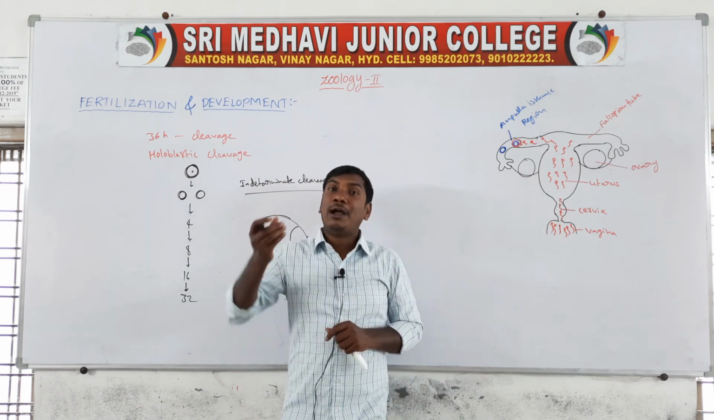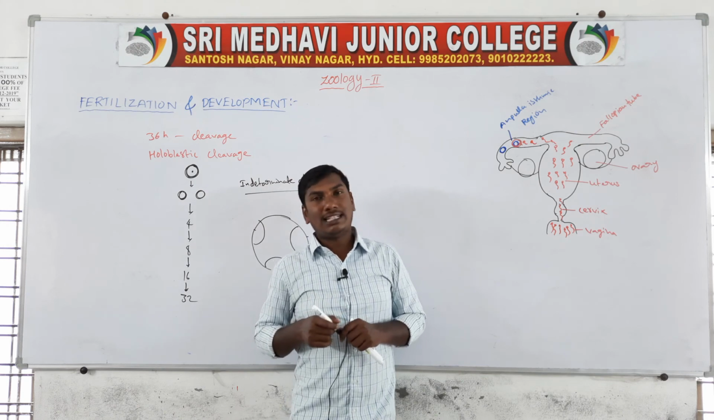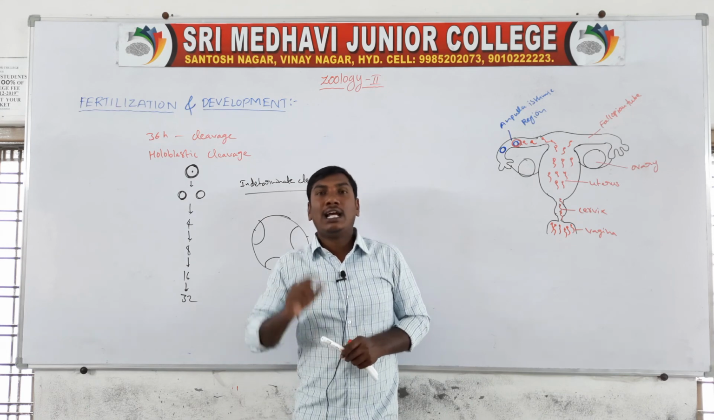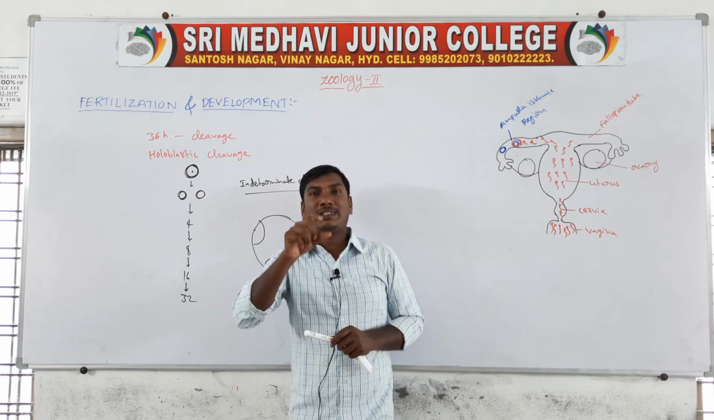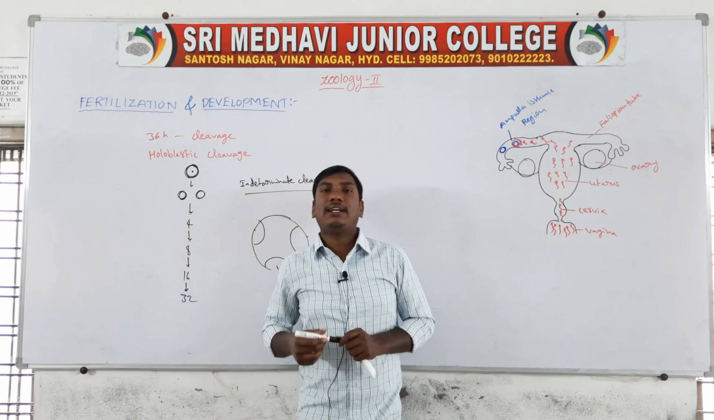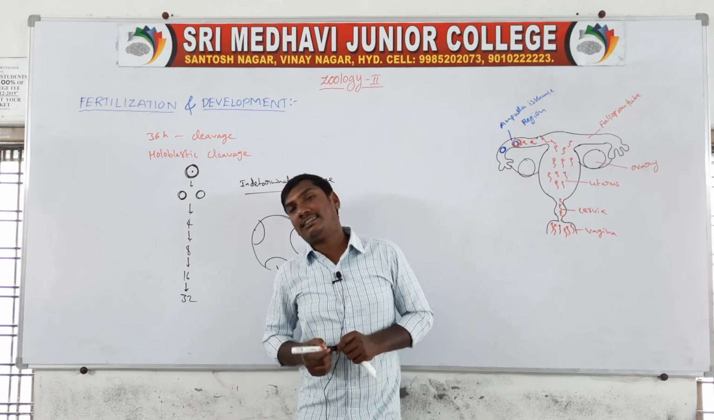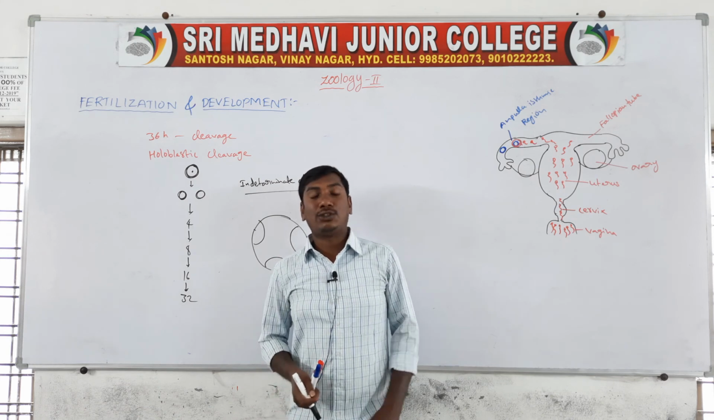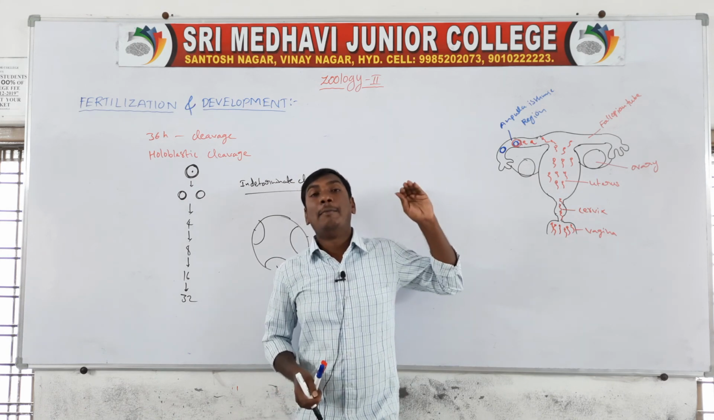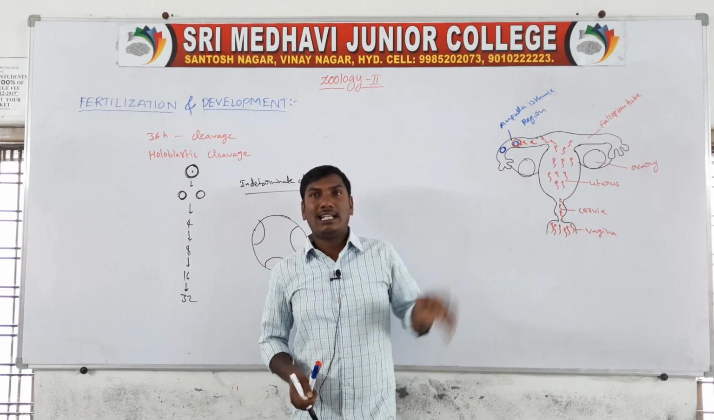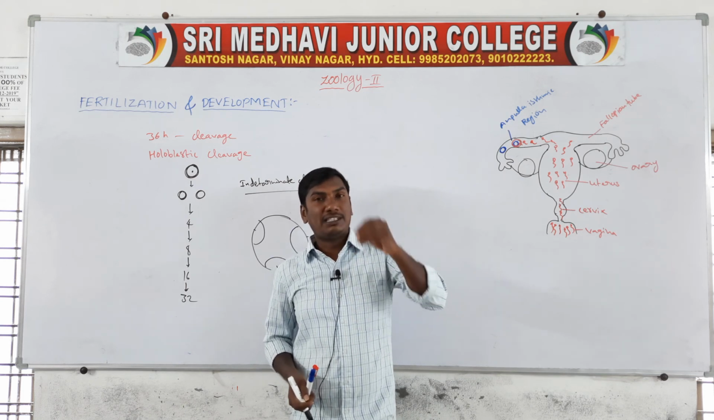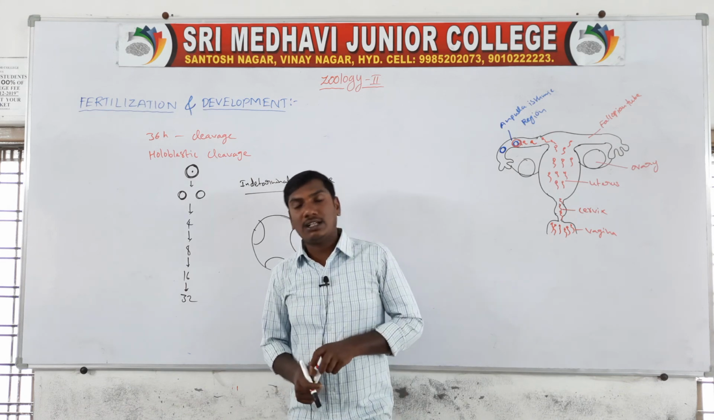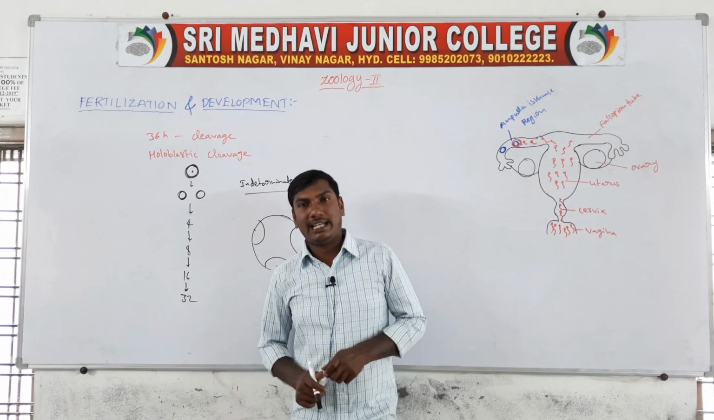Third type, microlecithal eggs. Microlecithal eggs have a small quantity of yolk present in the eggs. Alecithal eggs means yolk is absent. The human eggs are called microlecithal eggs, meaning they have a small quantity of yolk.